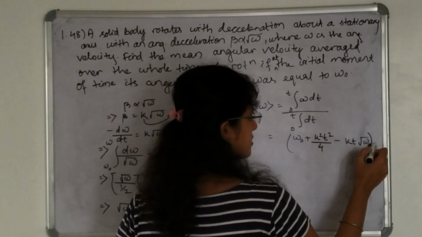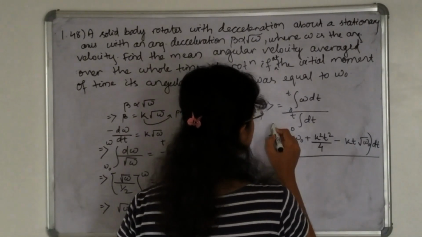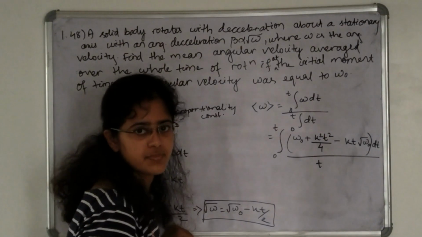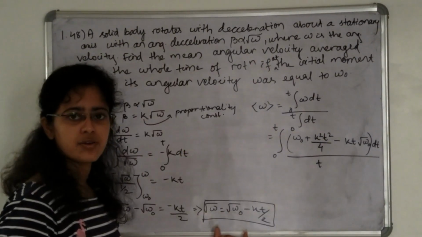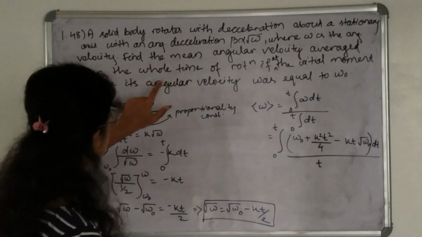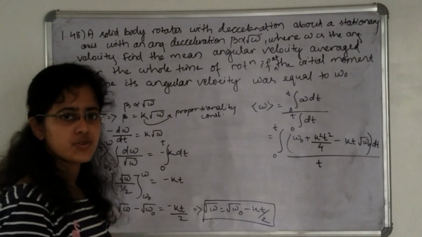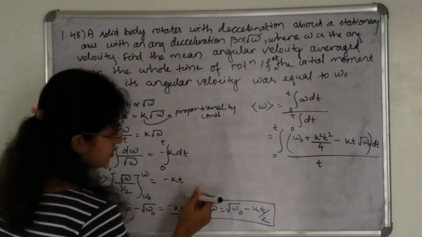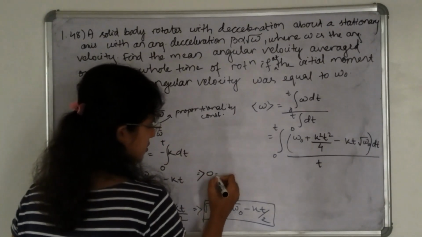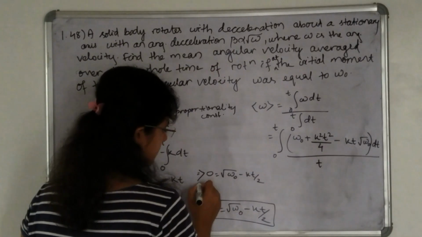So this is into dt divided by 0 to t. This will be t. How can I get the value of t? It is said to find the angular velocity average over the whole time of rotation. That means when the angular velocity comes to 0. So put here 0. That is when the body stops. So 0 is equal to minus kt divided by 2.